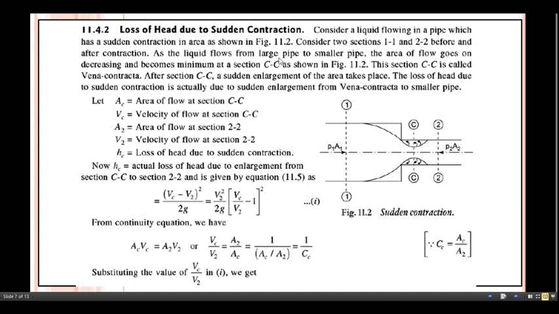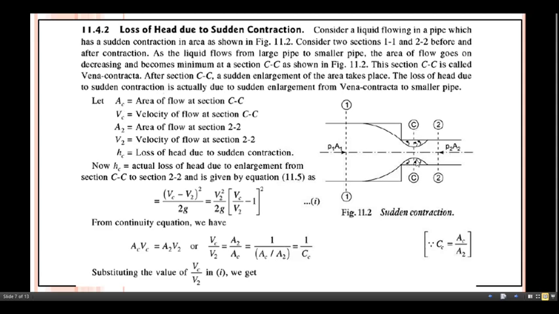As the liquid flows from the large pipe to the smaller pipe, the area of flow goes on decreasing and becomes minimum at section C-C. This C-C is called the vena contracta. After section C-C, sudden enlargement of the area takes place. The loss of head due to sudden contraction is actually due to sudden enlargement from the vena contracta to the smaller pipe.